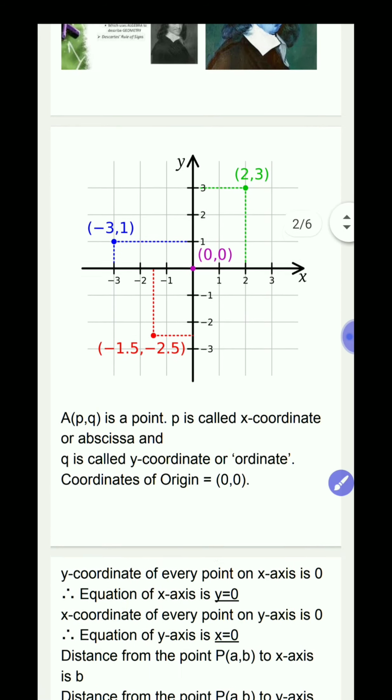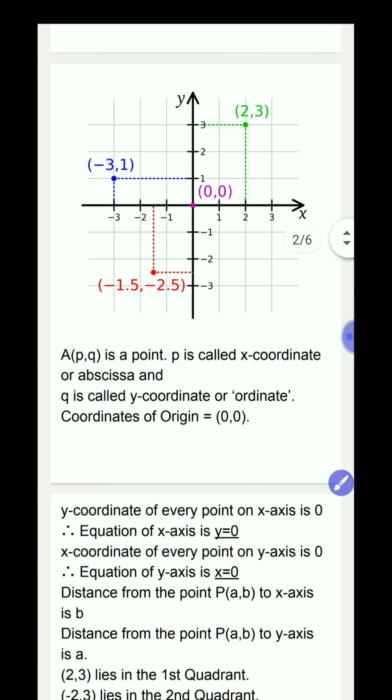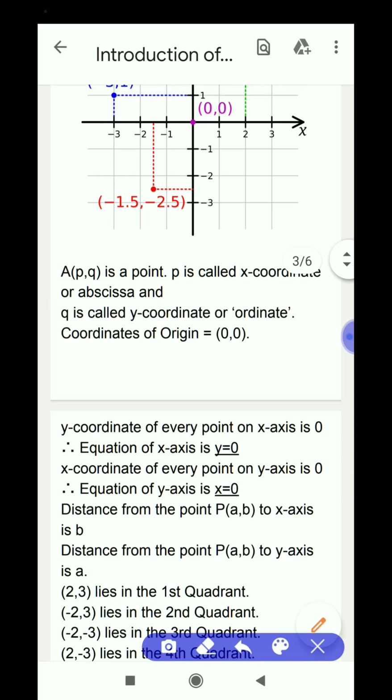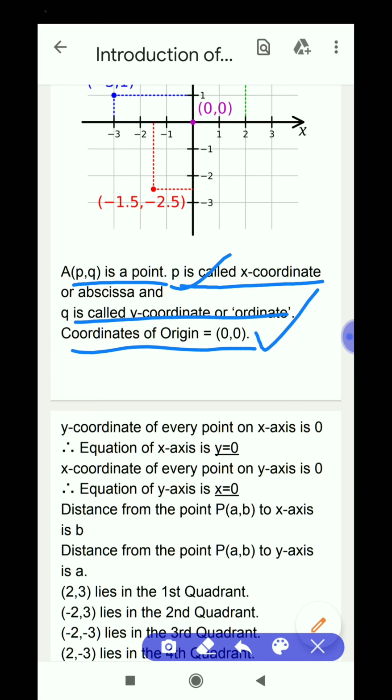We can plot the points by observing carefully. We can learn plotting the points. Now, if (P, Q) is a point, P is called the x-coordinate or abscissa. Q is called the y-coordinate or ordinate. The coordinates of the origin are (0, 0).